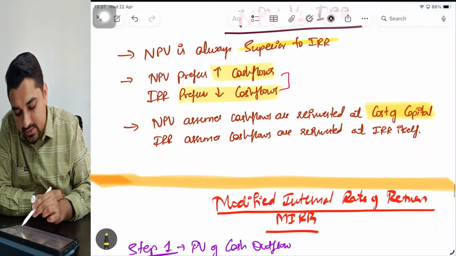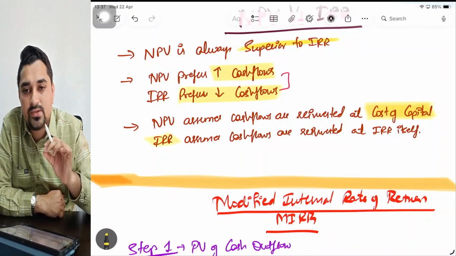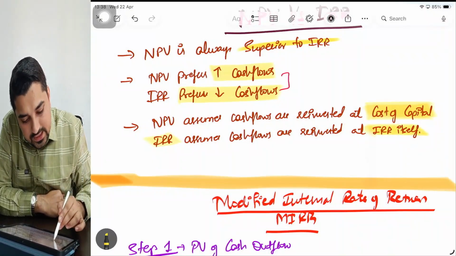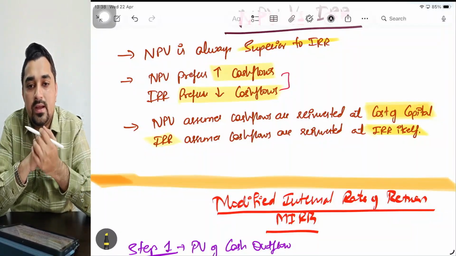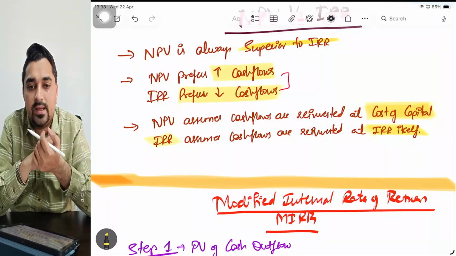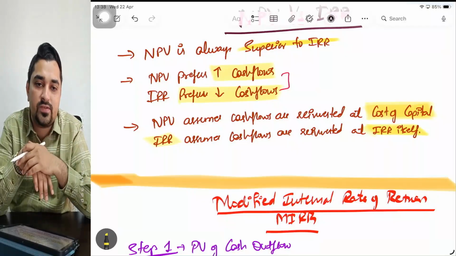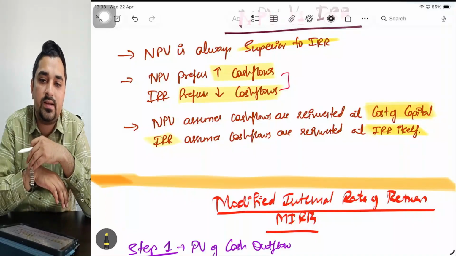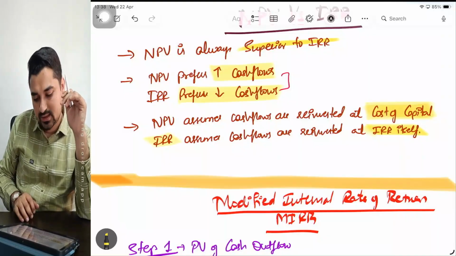Whereas IRR will assume that whatever cash flows are generated by a project, when I reinvest them back in my business, they will again generate IRR. Understood? What is the reinvestment assumption made by NPV? That whatever cash flows are reinvested, they again earn cost of capital. Whereas what is the reinvestment assumption made by IRR? IRR assumes that the reinvestment happens at IRR itself, which is a less realistic approach.